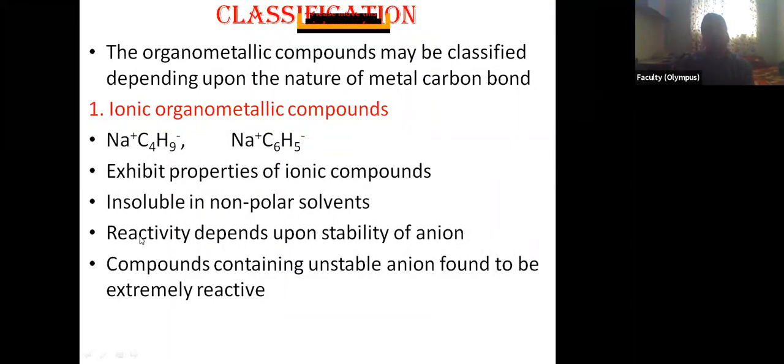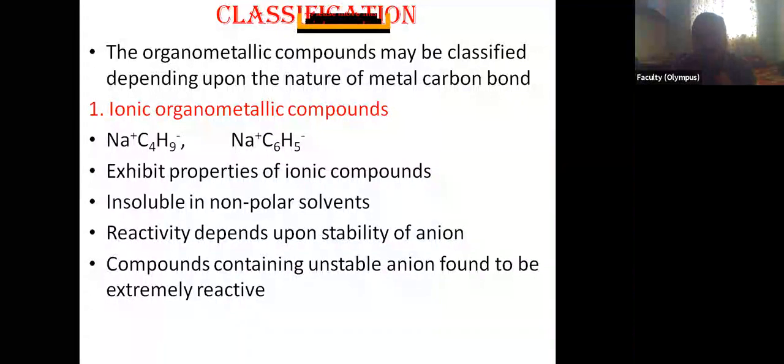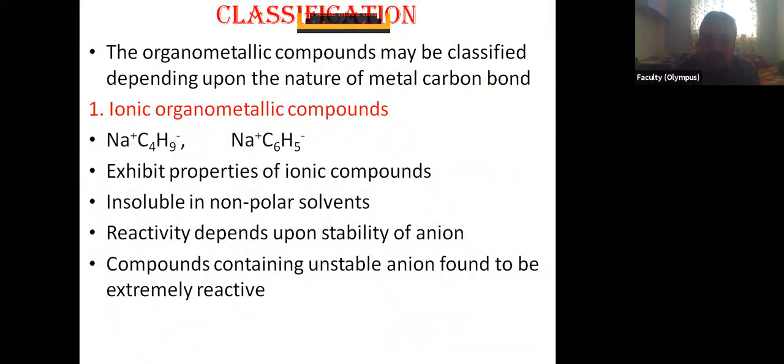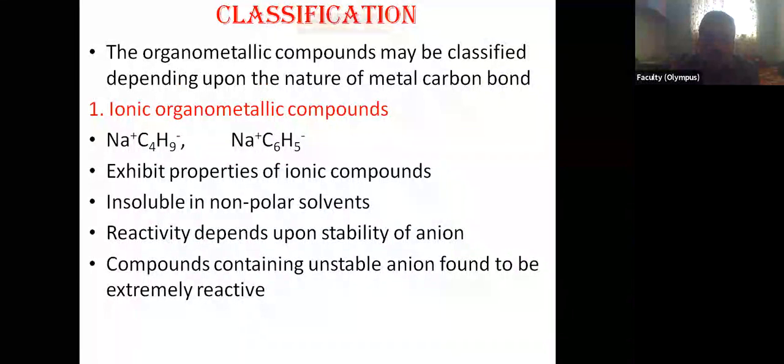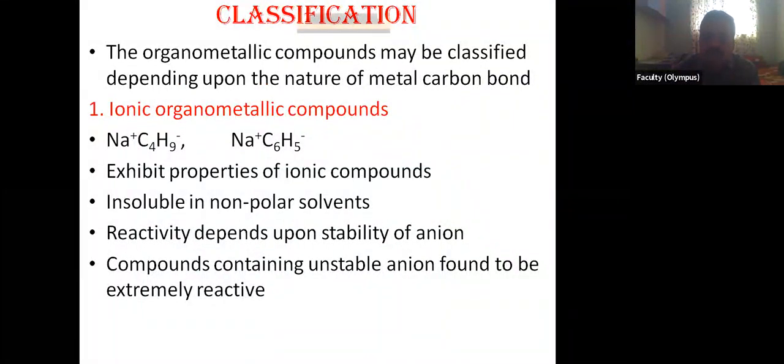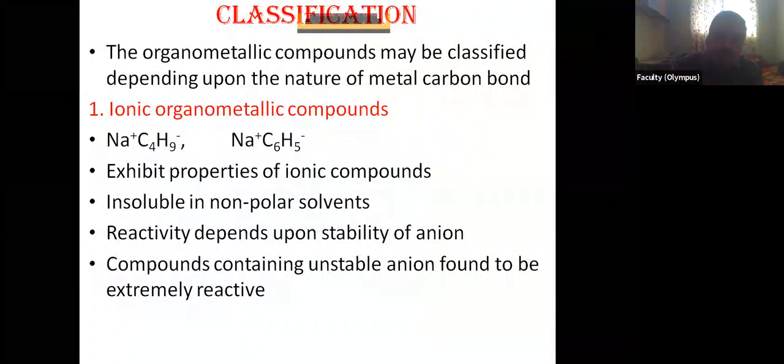They are highly reactive. Ionic organometallic compounds are highly reactive, and their reactivity depends upon the stability of the anion. The compound which contains an unstable anion is found to be extremely reactive. This anion part is the organic part.